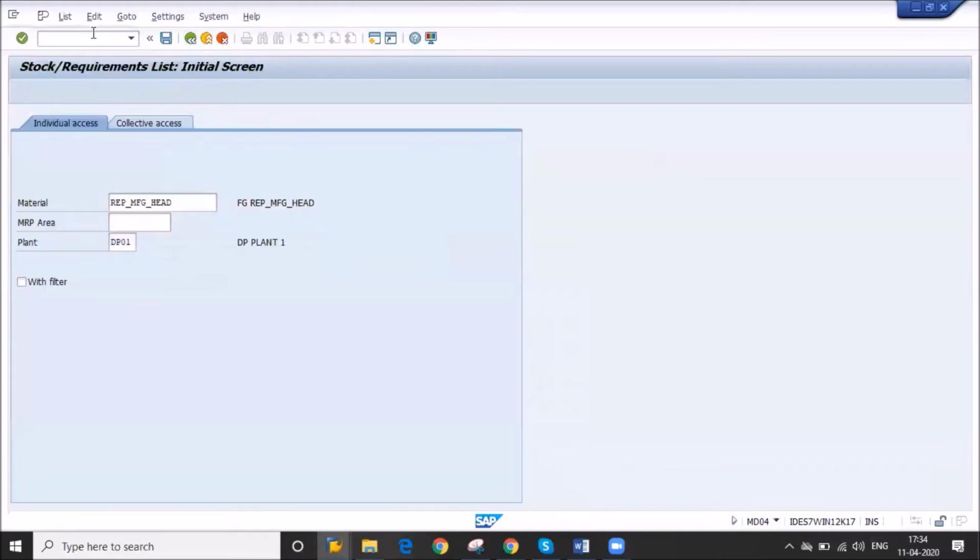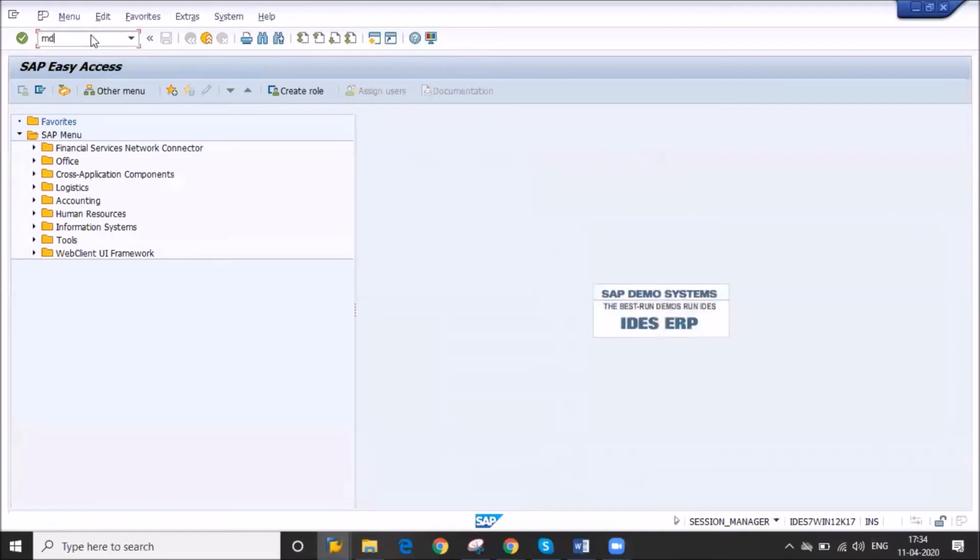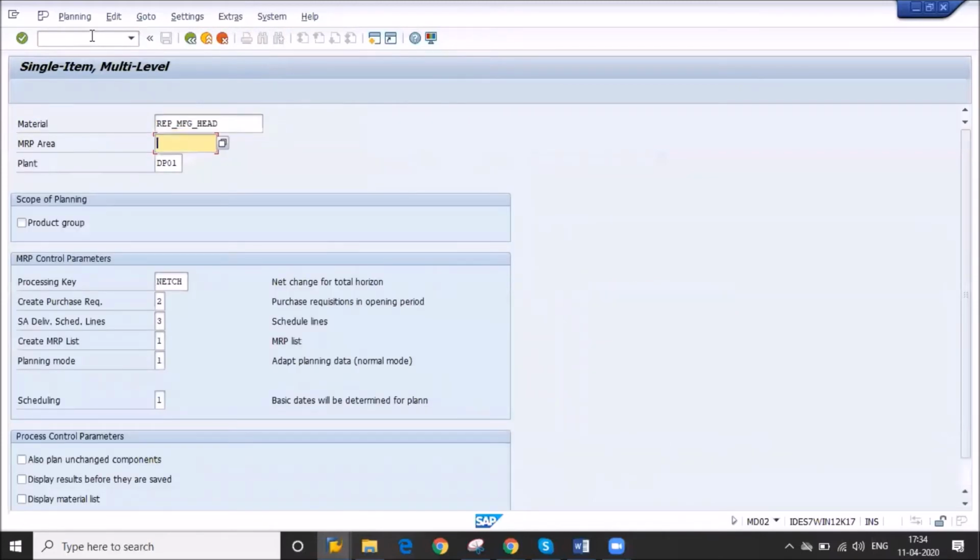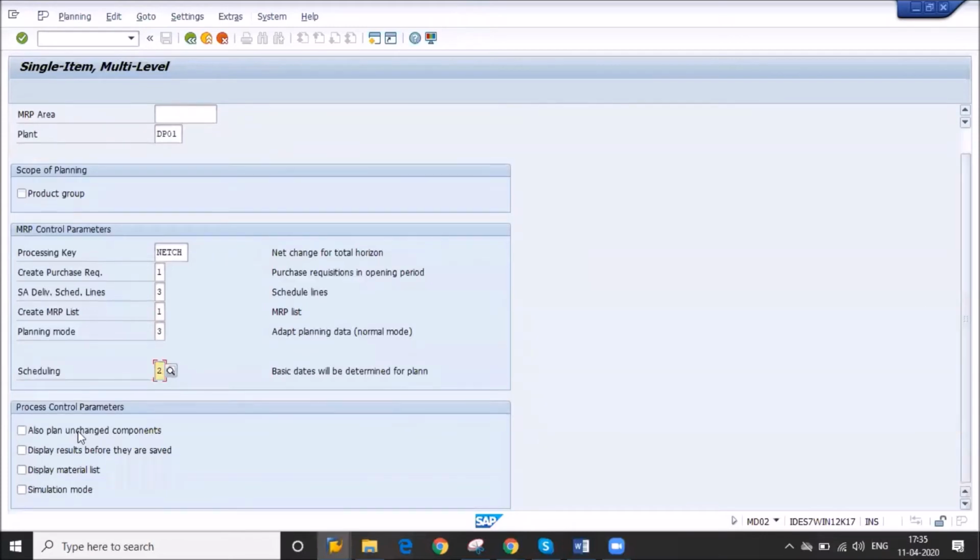So I will take the MRP run. One step is completed, MD61. Then the second step is MD02. Give material, plant, net change. This is how a purchase requisition is generated, and this is a parameter key. I will explain later in our next classes also. First try to understand, because we will cover this part in our MRP section. Click on display result. You can also check the material list.